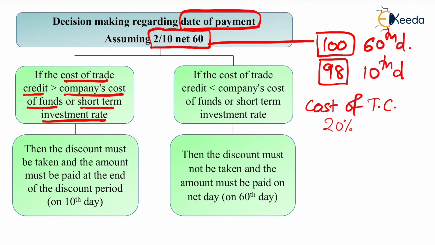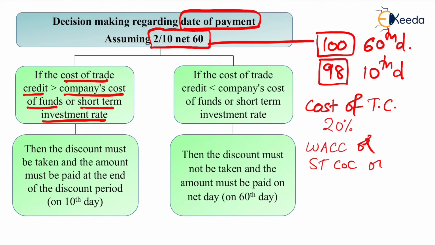This is an annualized figure. If that is greater than the company's cost of funds, if you remember weighted average cost of capital, or short term cost of capital, we are talking about working capital, so it can be a shorter term. Let's say you've borrowed money or you've taken some overdraft from your bank, etc. Or short term investment rate, just to check the opportunity cost. If you had funds, you could have invested somewhere.